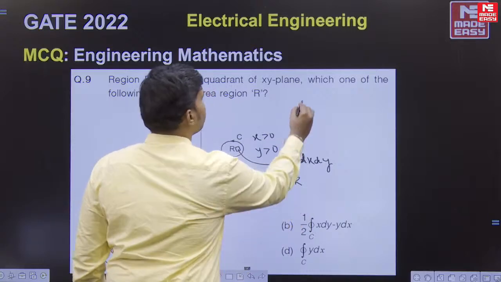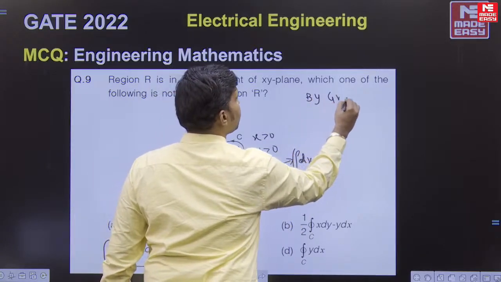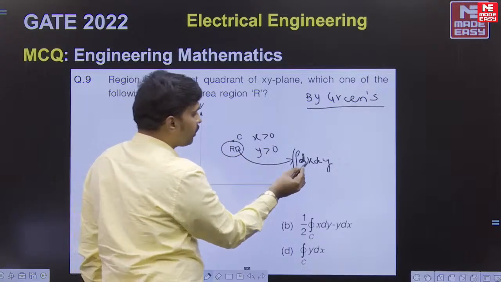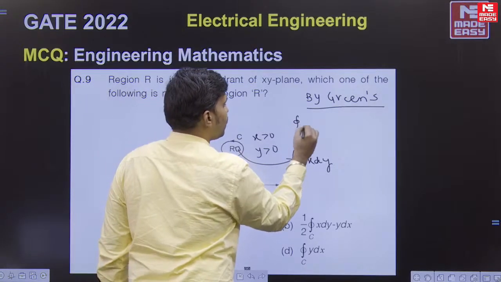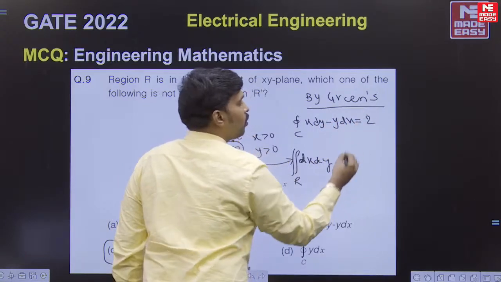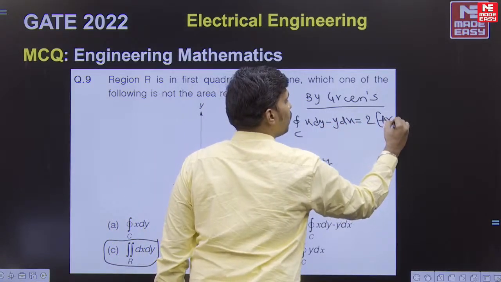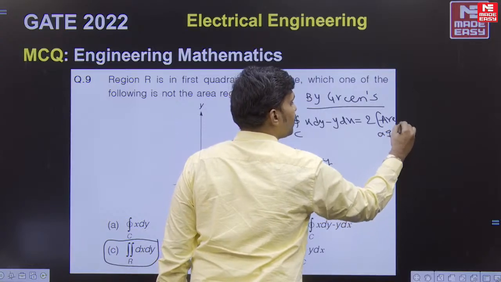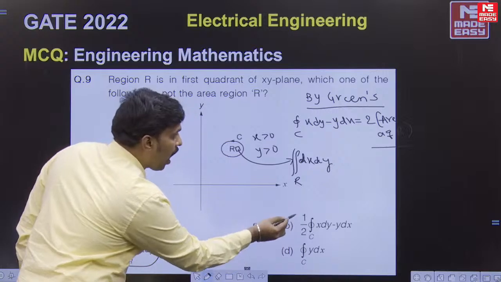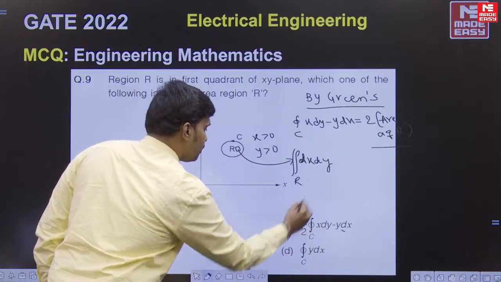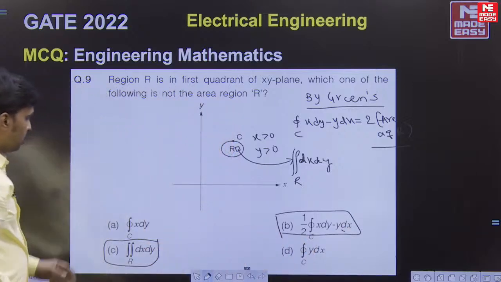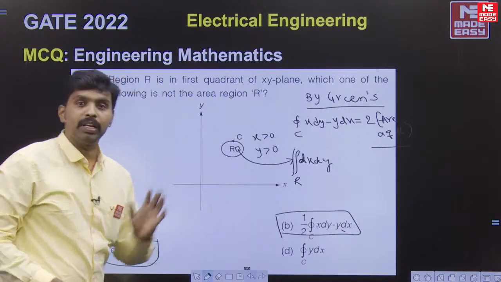So by Green's theorem we can derive that the integral over C of x dy minus y dx is equal to 2 times the area of the region R. So therefore half of the integral of x dy minus y dx also gives you the area here. So only this option A and D you can see here.